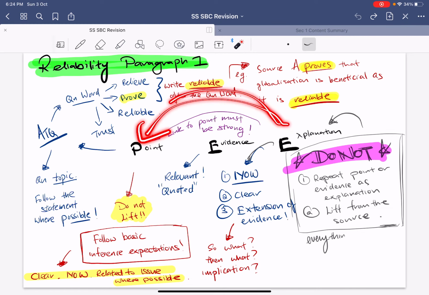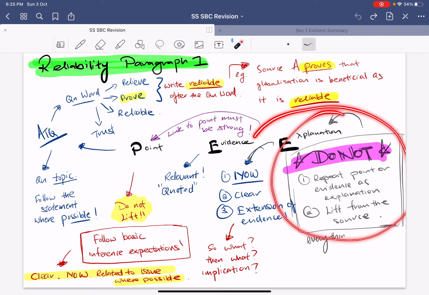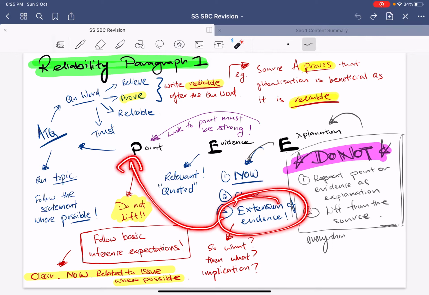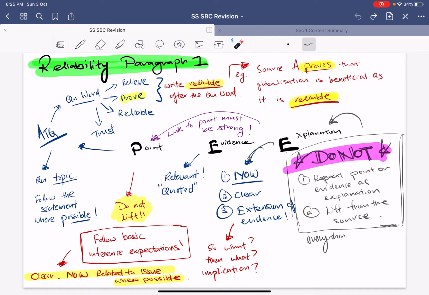The link must be stronger. Again, the link back to your point must be strong. Bear in mind these things again, which is very similar to your inference. Again, do not repeat the point as your explanation. Do not repeat evidence as your explanation. Do not use any of the words inside the evidence as your explanation, because your explanation has to be in your own words and it has to extend upon the evidence to help explain back your point. So that is for your first paragraph, right?